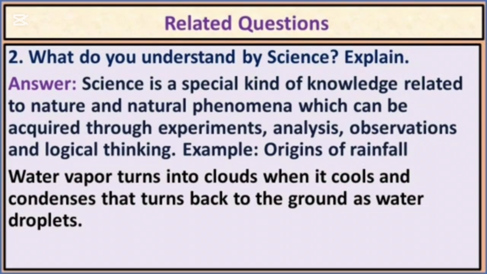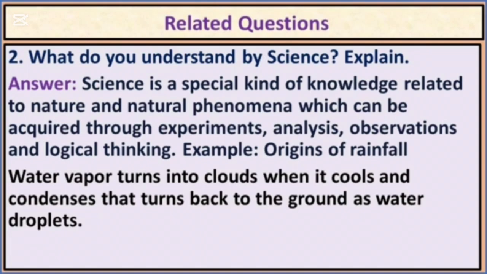Question number 2. What do you understand by science? Explain. So this question can become for 2 marks. So here you can write definition with an example for getting 2 marks. Okay. So already I have told how to write definition. Science is a special kind of knowledge related to nature and natural phenomena which can be acquired through experiments, analysis, observations and logical thinking. And as an example you can give like origins of rainfall.